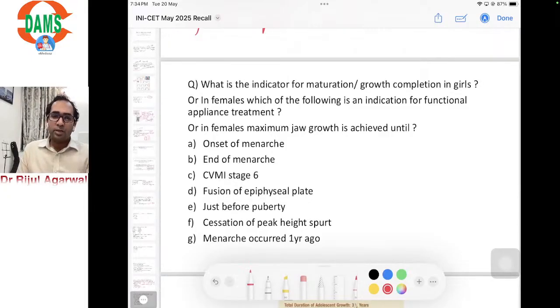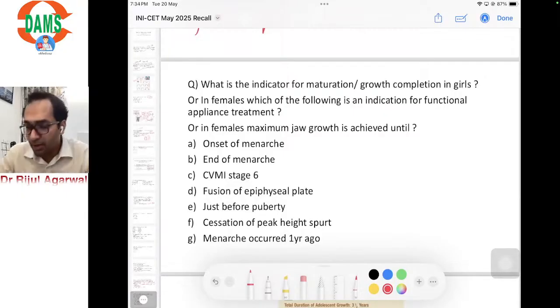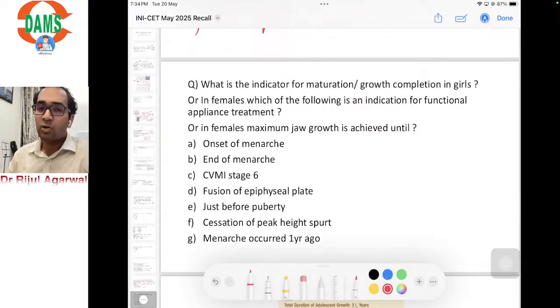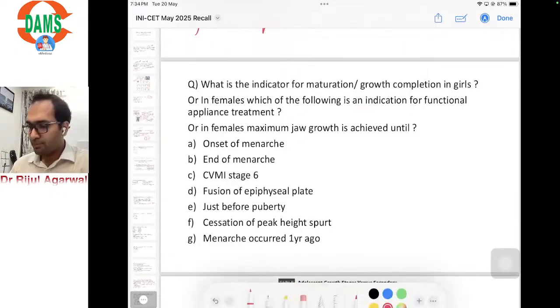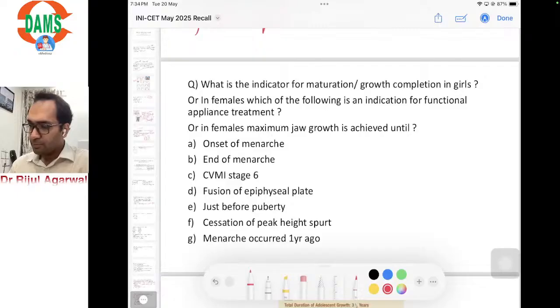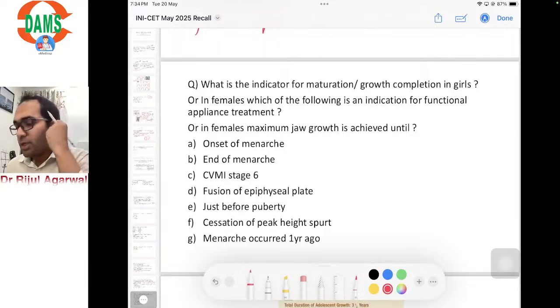Or, which of the following is an indication of functional appliance treatment? Or, in females, maximum jaw growth is achieved until. There were three varieties of the question which I got, and whichever variety of question comes, the options and answer will change.